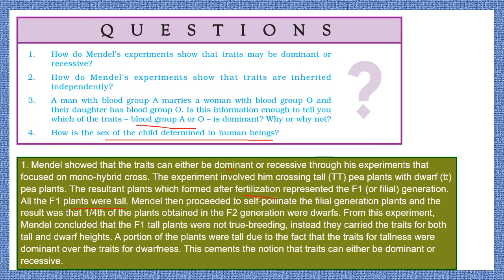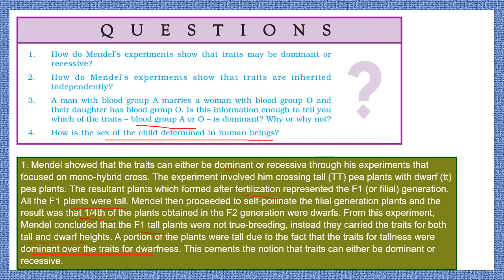When this generation self-pollinates, the final generation will be tall and short, and 1/4 of the plants will be short. From this experiment Mendel concluded that F1 tall plants were not true breeding. Instead, they carried the traits for both tall and short character. A portion of the plants were tall due to the fact that the trait for tallness was dominant over the trait for shortness or dwarfness.